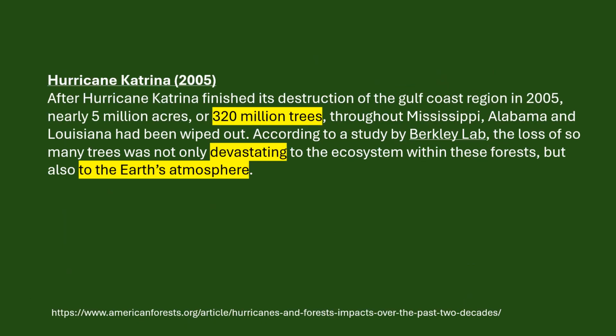This is an article concerning Hurricane Katrina. After Hurricane Katrina finished its destruction of the Gulf Coast region in 2005, nearly 5 million acres, or 320 million trees, through Mississippi, Alabama, and Louisiana had been wiped out. According to the study by Berkeley Lab, the loss of so many trees was not only devastating to the ecosystem within the forest, but also to the Earth's atmosphere.